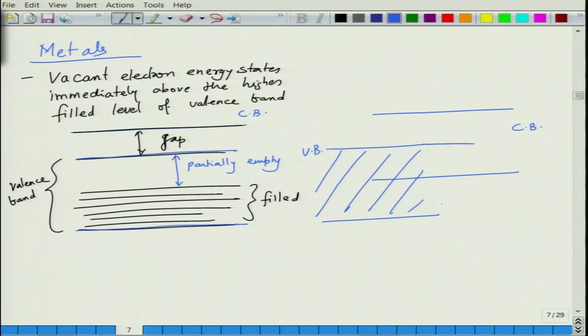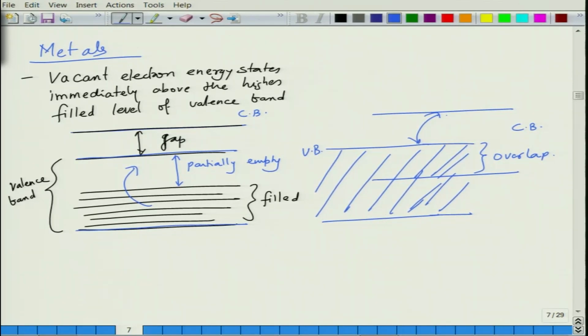You can see there is a bit of overlap, so there are available states here. Essentially, electrons, when they acquire velocity, move into extra available empty states.